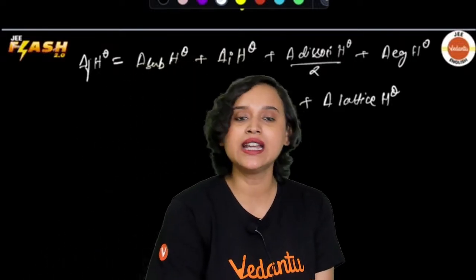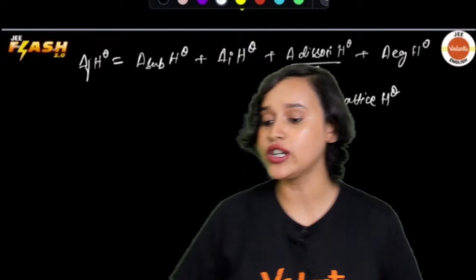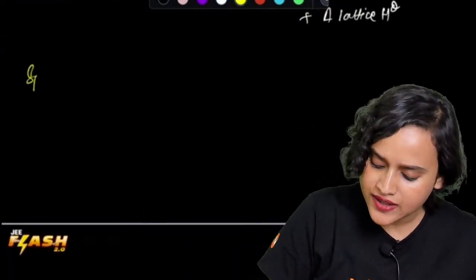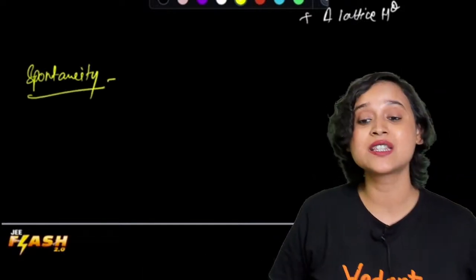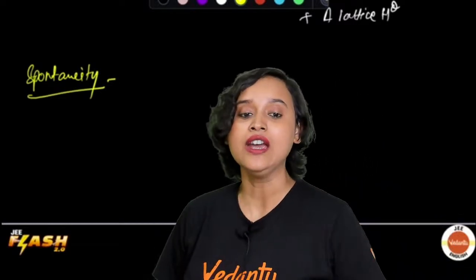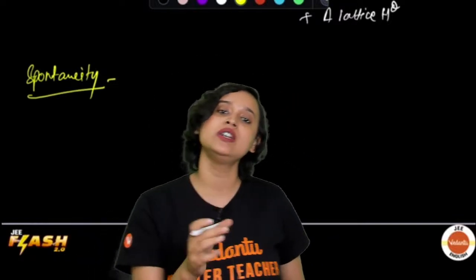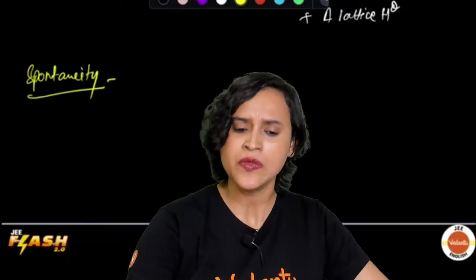Now we have seen that there is something called spontaneity, right? What is spontaneity? You must have seen that there are certain reactions which are spontaneous in nature. That means they occur on their own. A spontaneous process is usually an irreversible process, and it may not be reversed by some external agency. Now the question is, who decides this spontaneity?